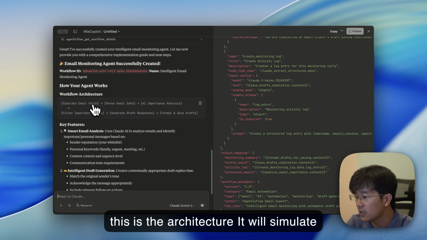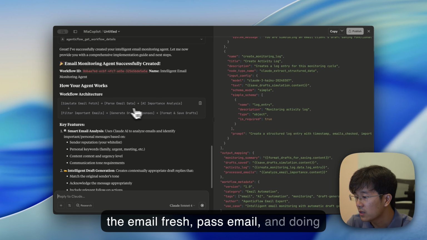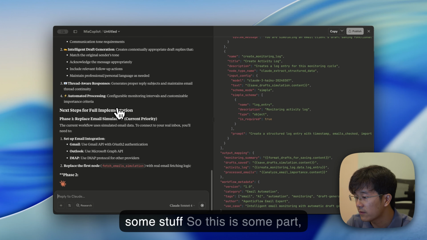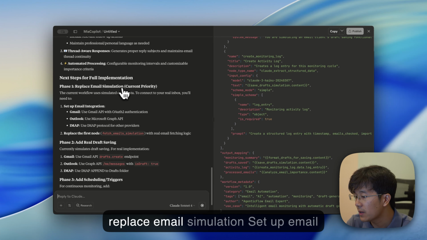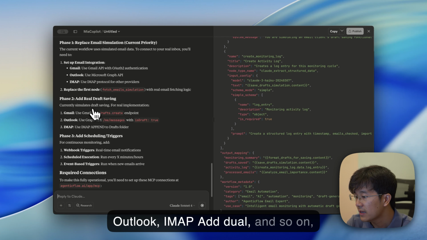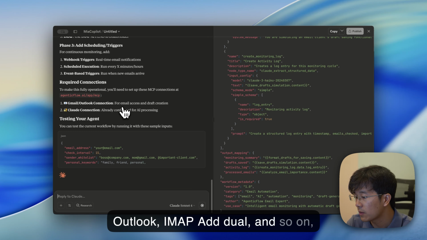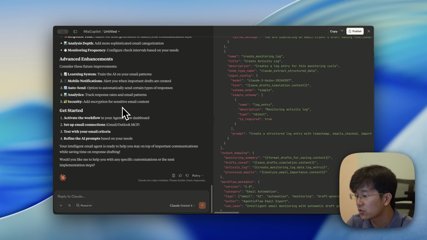It will simulate the email fetch, parse email, and do some stuff. Also, this is some part to replace the email simulation: set up email integration like Gmail, Outlook, IMAP, add new receiving, and so on. All right, so Sonnet is finished.